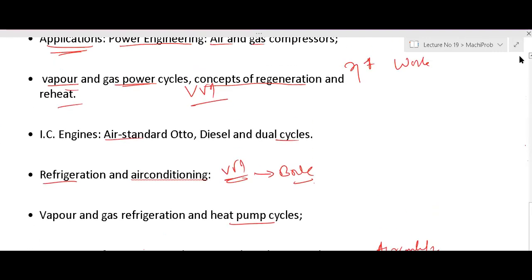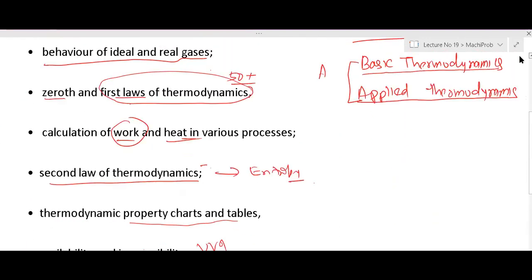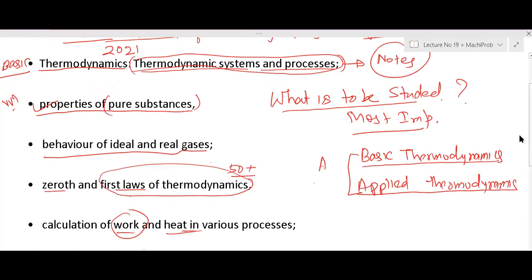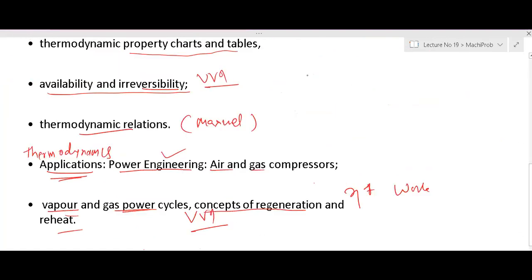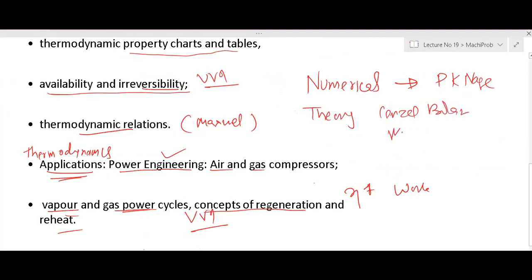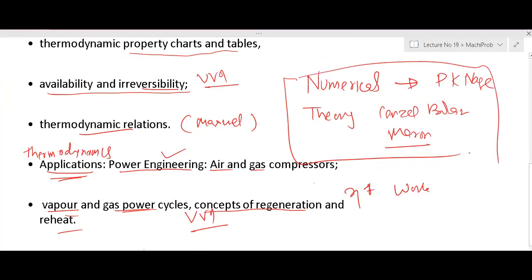Everybody understood what is to be studied? It is very small, right? So generally, the book I will follow for numericals, for numericals you have to read PK Nag, and for theory, Sonntag, Borgnakke and Van Wylen, and Moran and Shapiro. So 3 books you have to study, and because you will not get that much time, you will not get time. I am telling you again, you will not get.